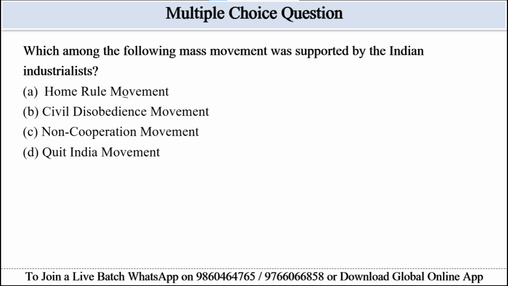Which among the following mass movements was supported by the Indian industrialists? Options are given: Home Rule movement, civil disobedience movement, non-cooperation movement and Quit India movement. This passage states industrialists supported the civil disobedience movement. Hence, option B will be the correct answer here. Option A, Home Rule movement, was prior and not mentioned. Option C, non-cooperation movement, is not specified, and the Quit India movement occurred later than the civil disobedience movement. Hence, option B will be the correct answer here.